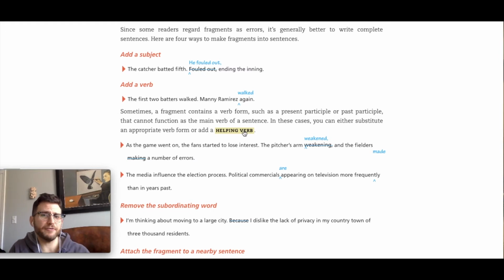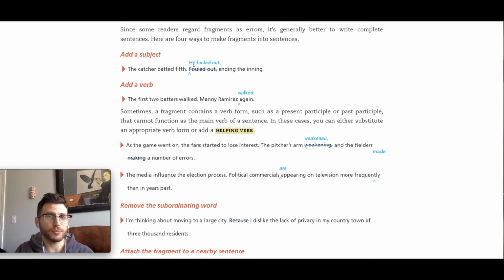So the catcher batted fifth. He fouled out, ending the inning. Okay, so notice what's added here. It's the subject that's added, he. And so he fouled out. So what is he? Grammatically speaking, what is he? Leave it in the comments down below. What is he? What kind of pronoun is he? Let me know down below.